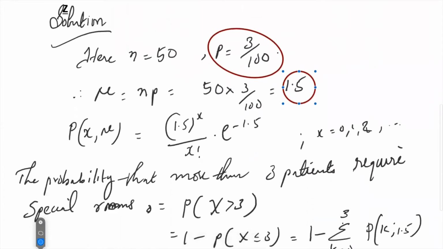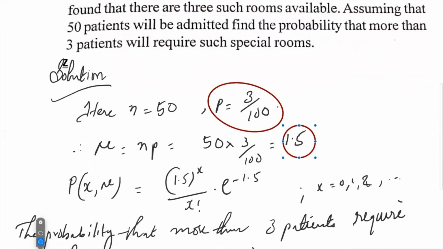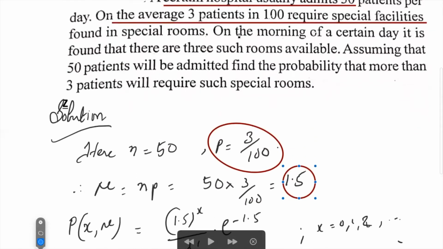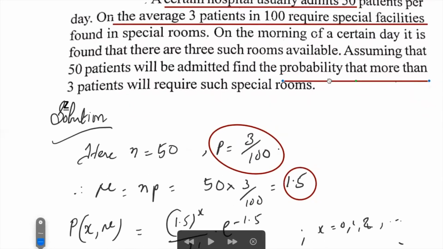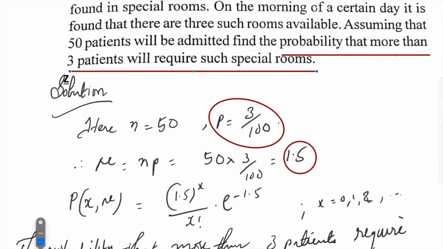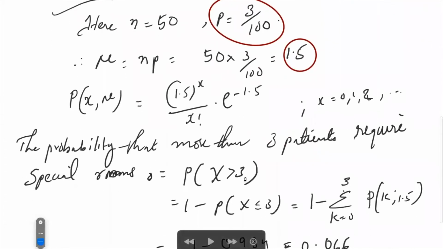the probability that more than 3 patients will require special rooms. So we need the probability of x greater than 3. Before that, we'll write the PMF, the probability mass function, of the Poisson distribution. P of x, mu is equal to mu raised to x, e raised to minus mu, divided by x factorial.